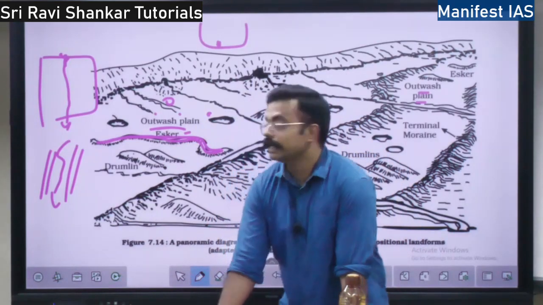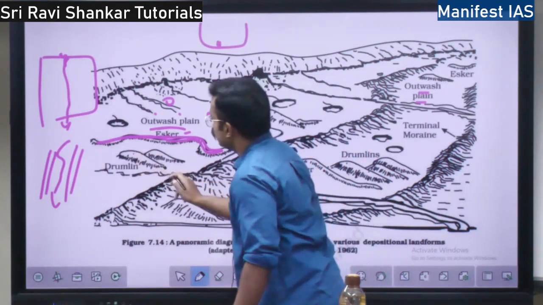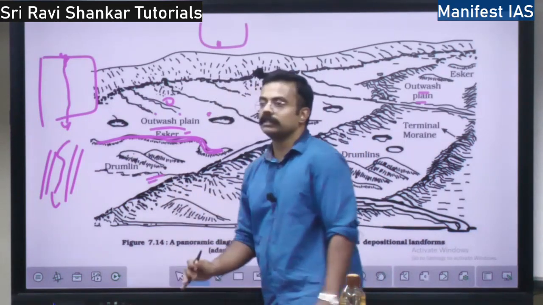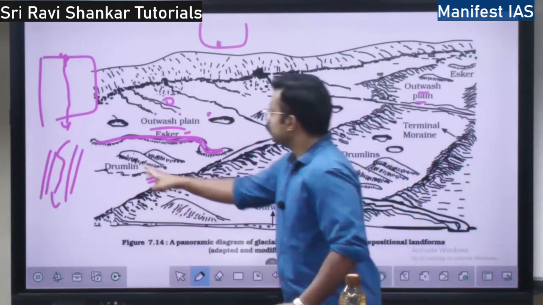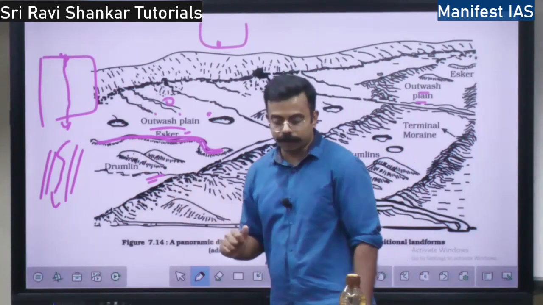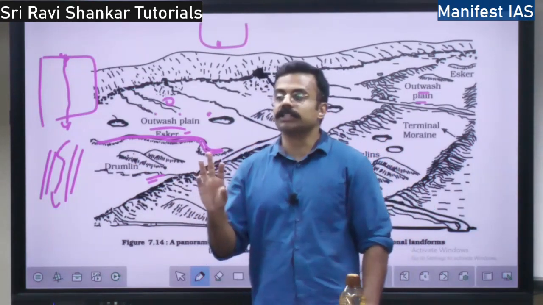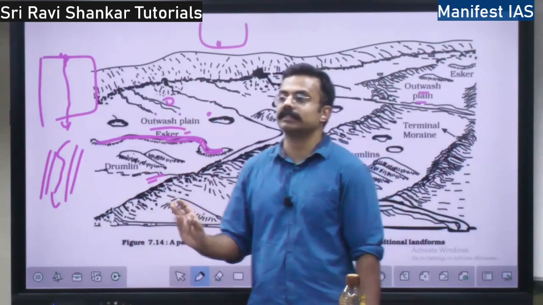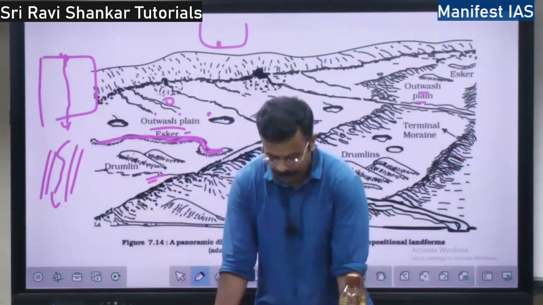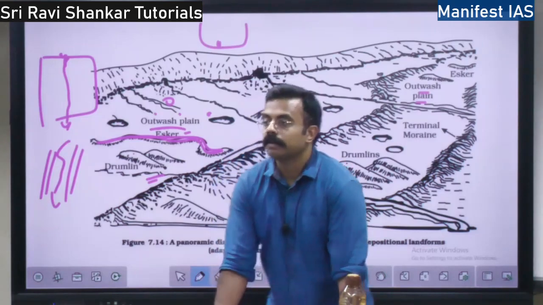Then you have drumlins. What is a drumlin? This is a drumlin. Can you see here? It is a smooth, oval shaped ridge, right? It is an oval shaped ridge, and it consists of till, gravel and sand. It is made up of three materials: till, gravel and sand.